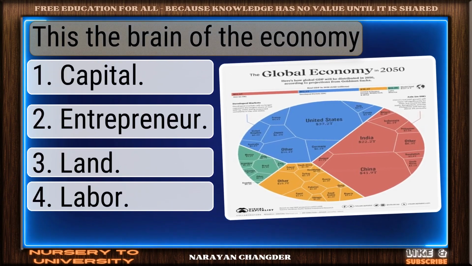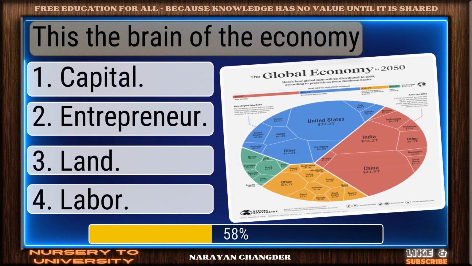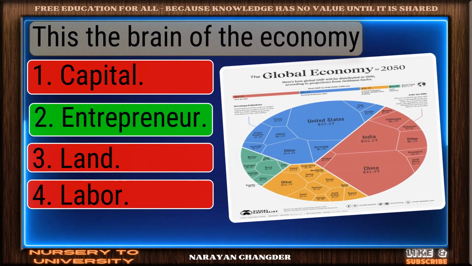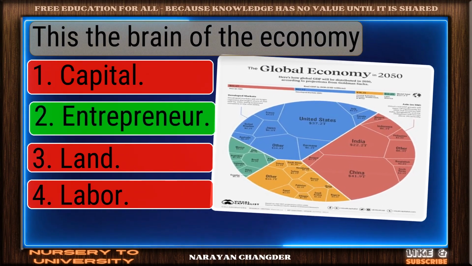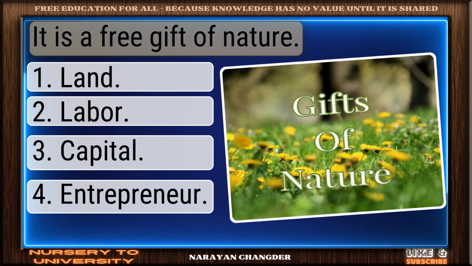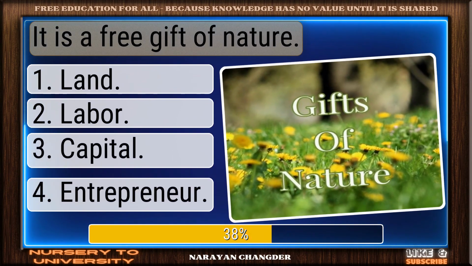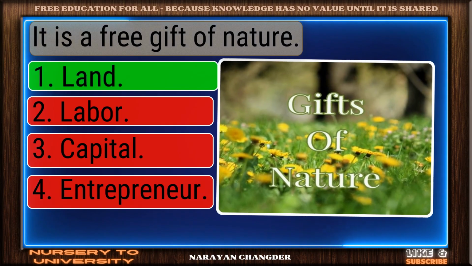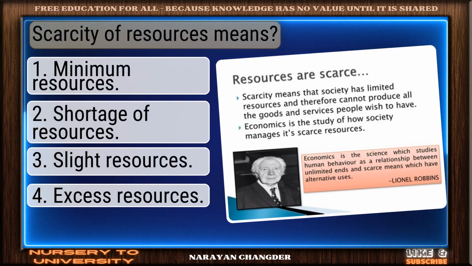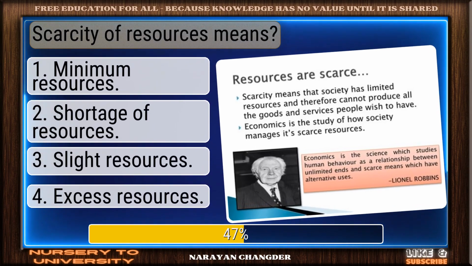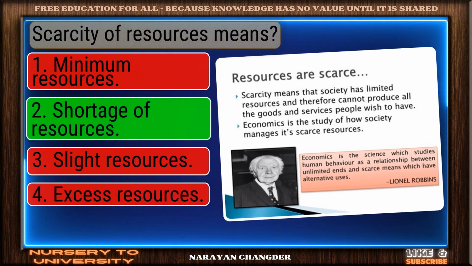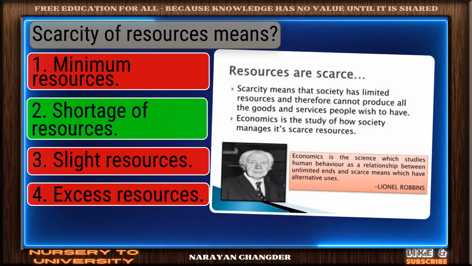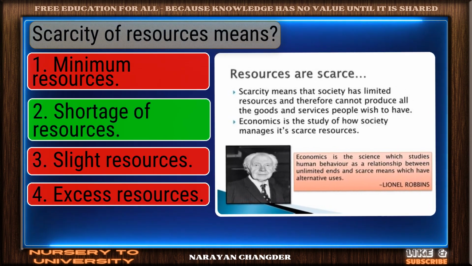This is the brain of the economy. Strong choice. Entrepreneur is the right answer. It is a free gift of nature. Excellent. Land is a brilliant choice. Scarcity of resources means. Great job. Shortage of resources is the accurate answer.